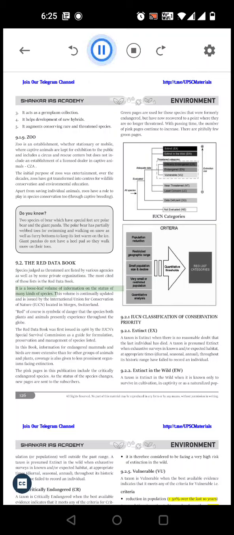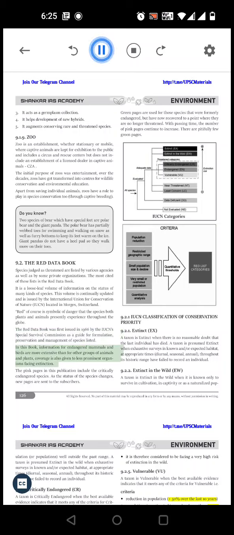It is a loose-leaf volume of information on the status of many kinds of species. This volume is continually updated and is issued by the International Union for Conservation of Nature located in Morges, Switzerland. Red, of course, is symbolic of danger that the species, both plants and animals, presently experience throughout the globe. The Red Data Book was first issued in 1966 by the IUCN Special Survival Commission as a guide for formulation, preservation and management of species listed.